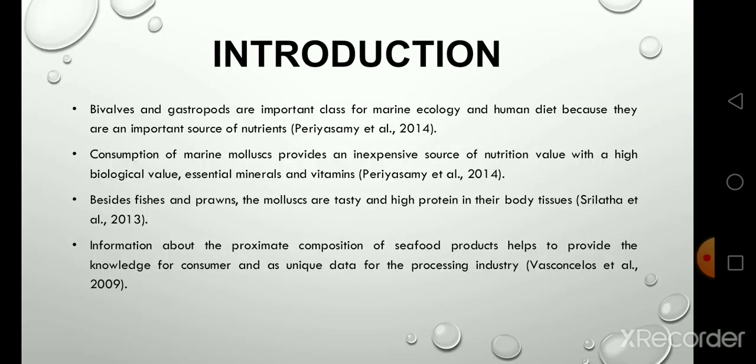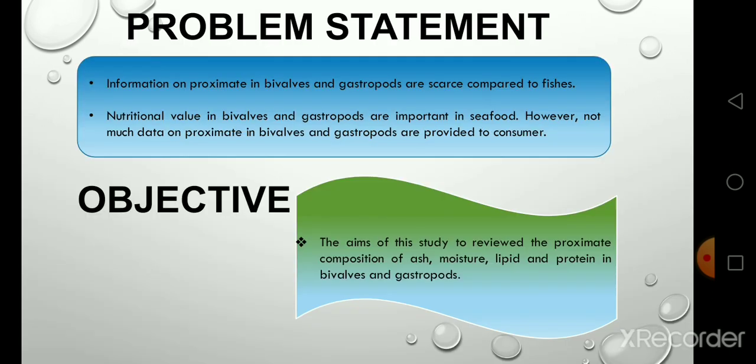Introduction. Bivalves and gastropods are important classes for marine ecology and the human diet because they are an important source of nutrients. Consumption of marine mollusks provides an inexpensive source of nutritional value with a high biological value, essential minerals, and vitamins. Besides fishes and prawns, mollusks are tasty and high in protein in their body tissues. Information about the proximate composition of seafood products helps provide knowledge for consumers and serves as unique data for the processing industry.